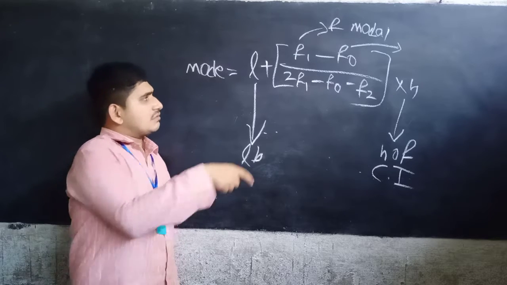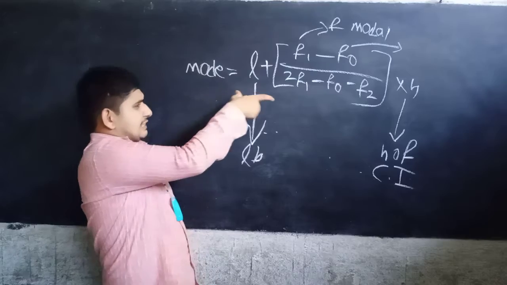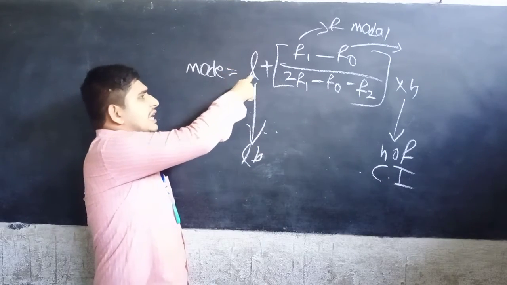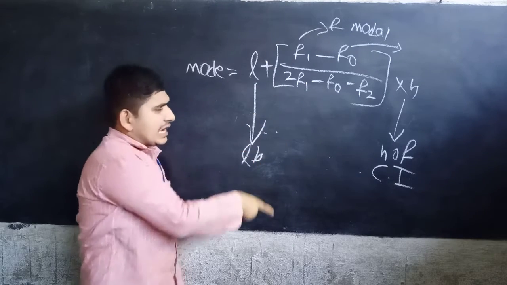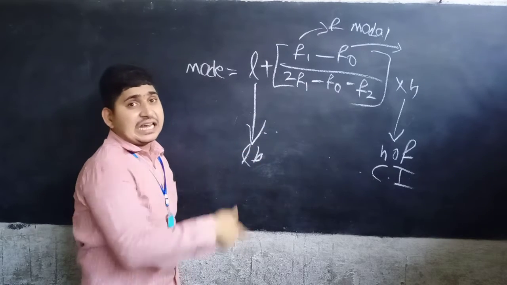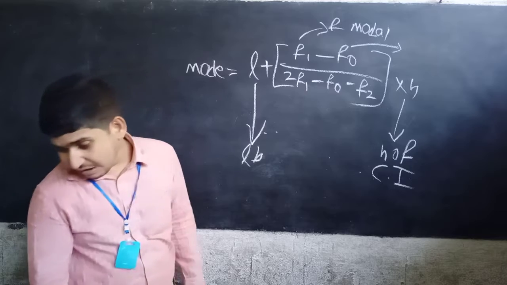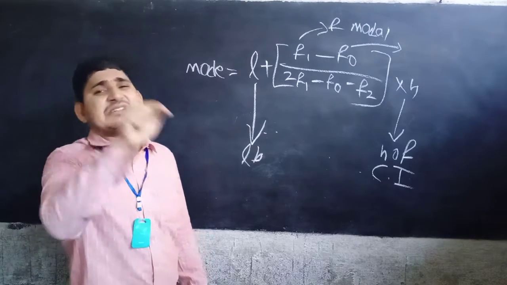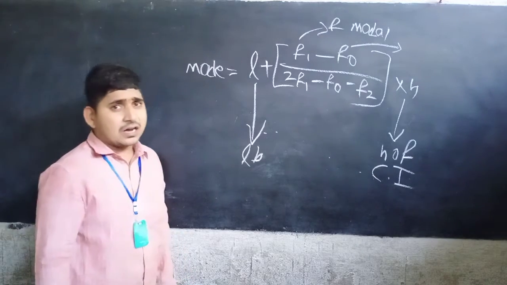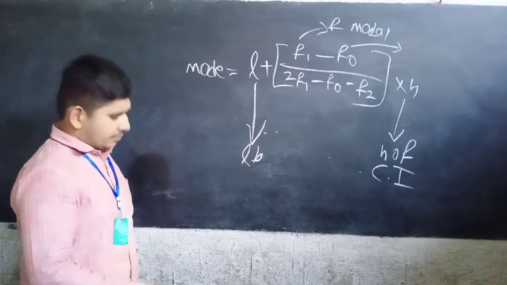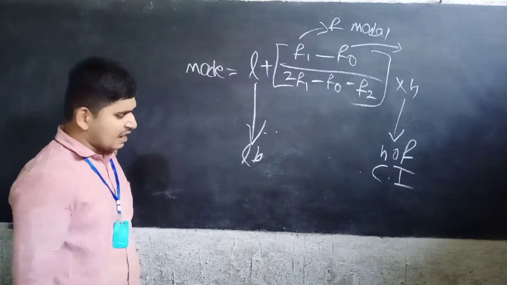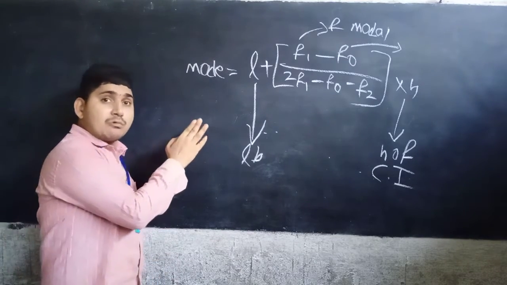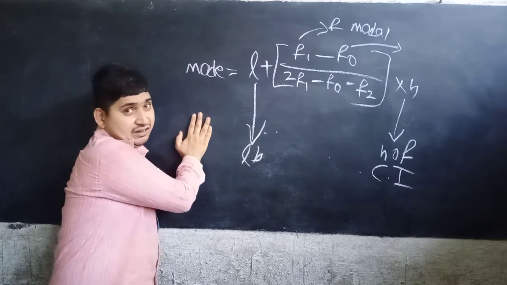Then we have to write the mode formula and explain each and every term in detail. That is on page number 339 of your textbook. Now you are going to solve some problems relating to the mode of the data.